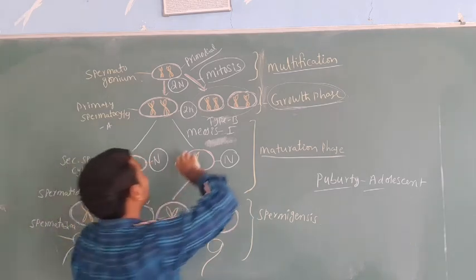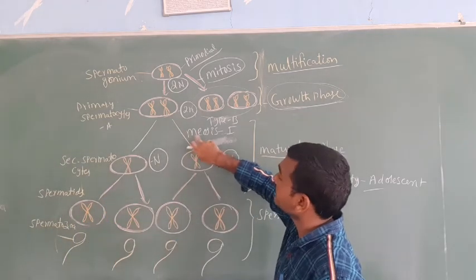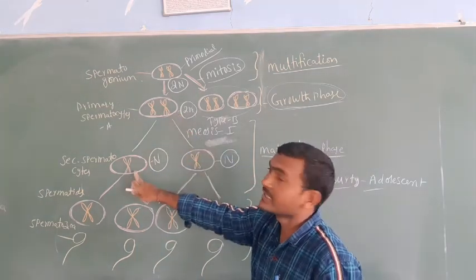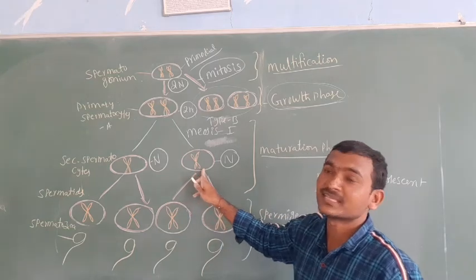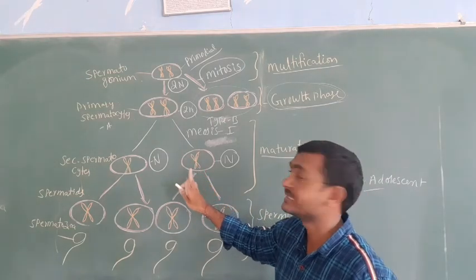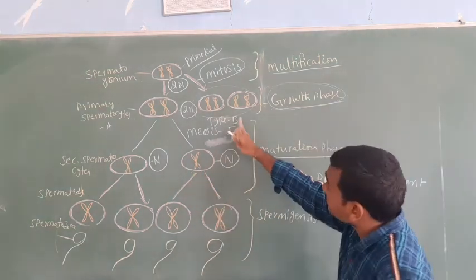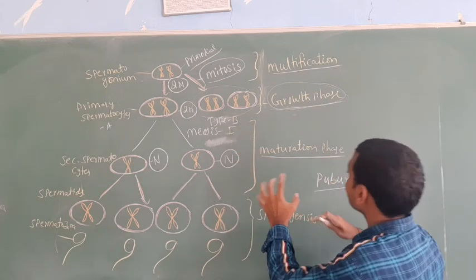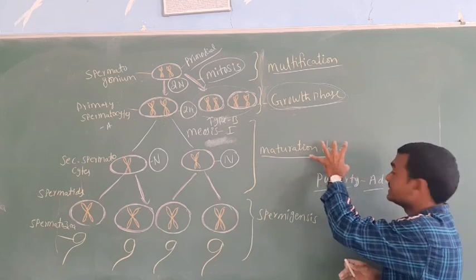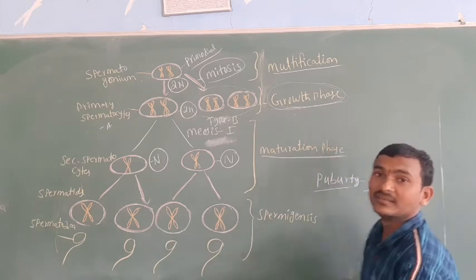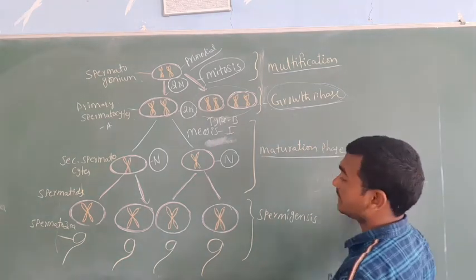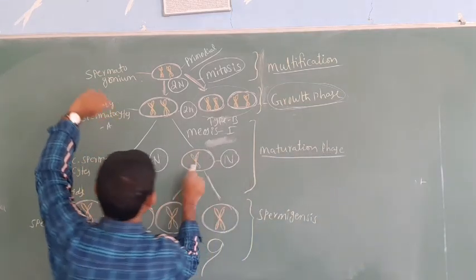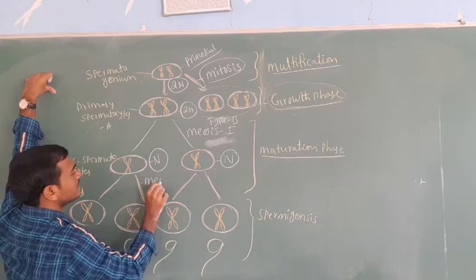Here the maturity happens: after meiosis 1, the chromosome number becomes half. Here 46 is there, and here 23 is there, in the secondary spermatocytes. The stage from the formation of the primary spermatocytes to the secondary spermatocytes is called the maturation stage.